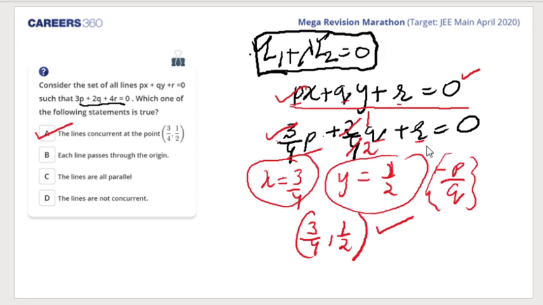Yes, you can answer me. So different slopes would be there, no? Different P and Q and R values are there. But they will definitely satisfy 3 by 4 and 1 by 2. I hope I answered you. Yes, Senthil? I hope I have answered you. Yeah, very good. Very good.